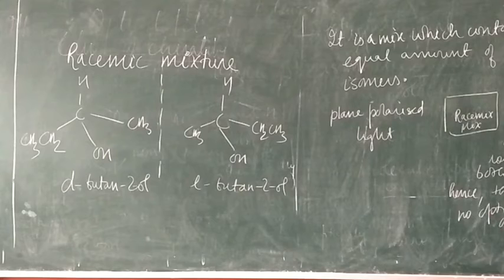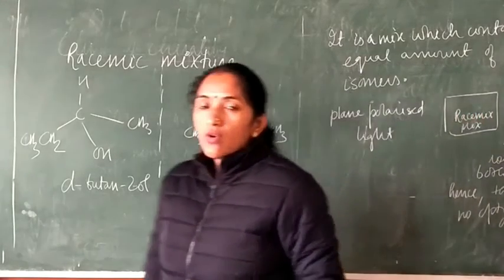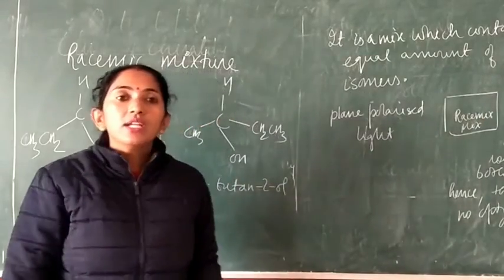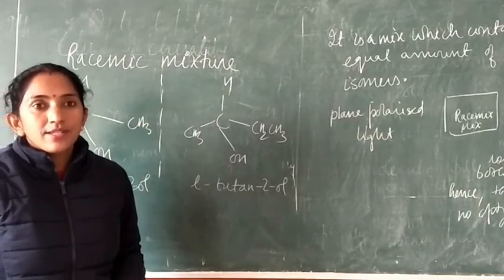That means there is no rotation of the plane polarized light. But it doesn't mean that the compound has turned optically inactive. The compound will remain an optically active compound. This is about the racemic mixture, and the process of converting the dextro form or the levo form into the racemic mixture is known as racemization.